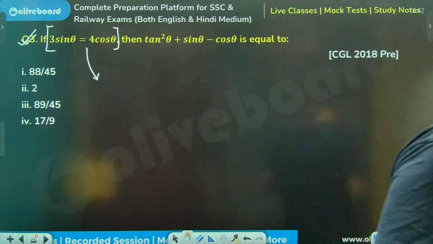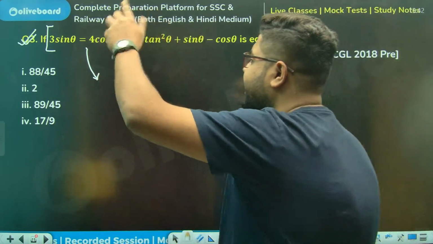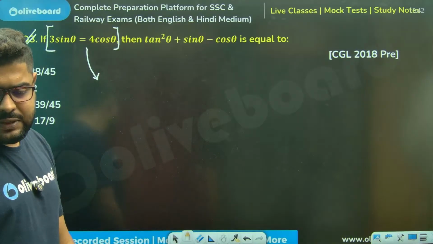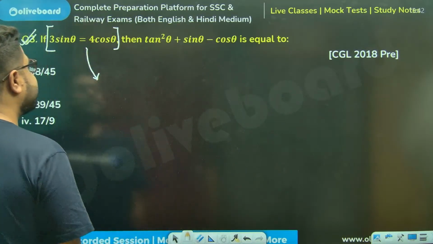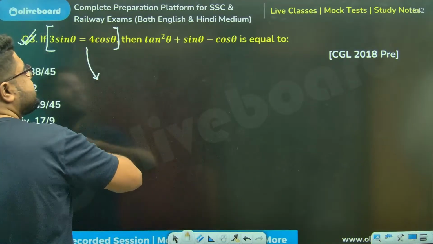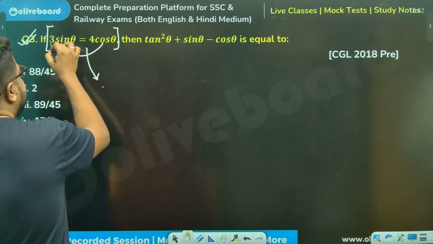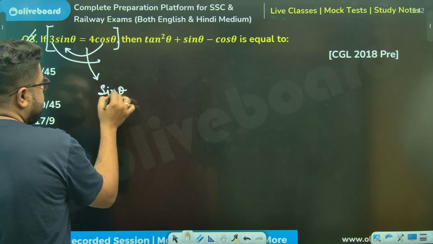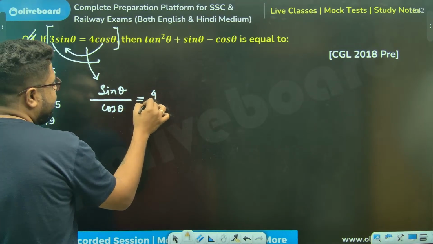Sir, try this. You will say, sir, here how can I get a ratio? No ratio has been given to us. I'm saying no ratio is given, you just can't see it here. You see, 3 sin theta equals 4 cos theta. So cos theta, you take it to this side, 3, you take it to this side. So it will become sin theta by cos theta equal to 4 by 3.